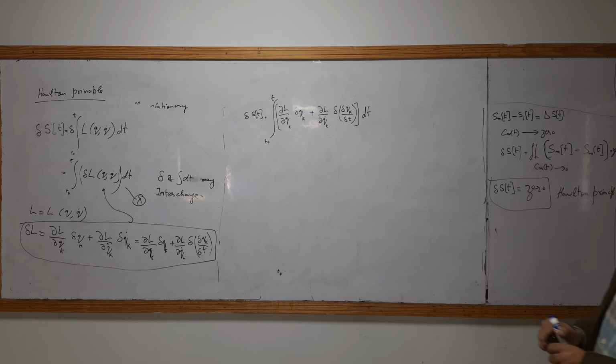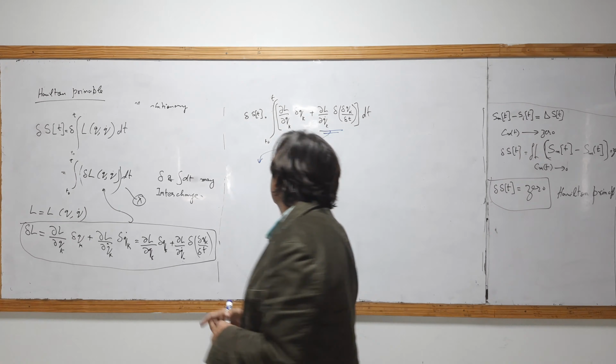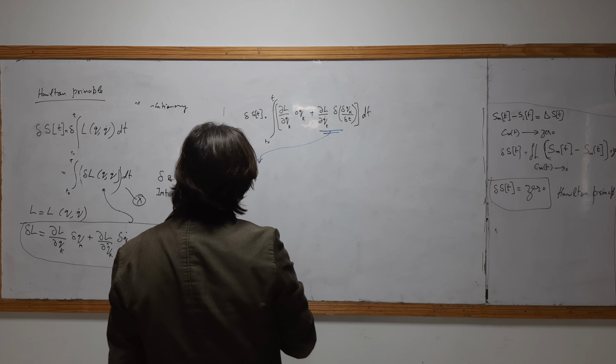Now we consider this. Firstly, we try to solve it.